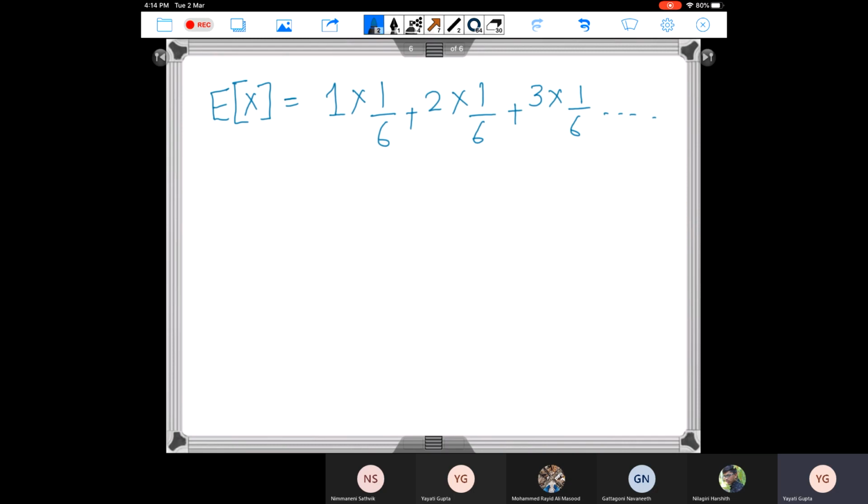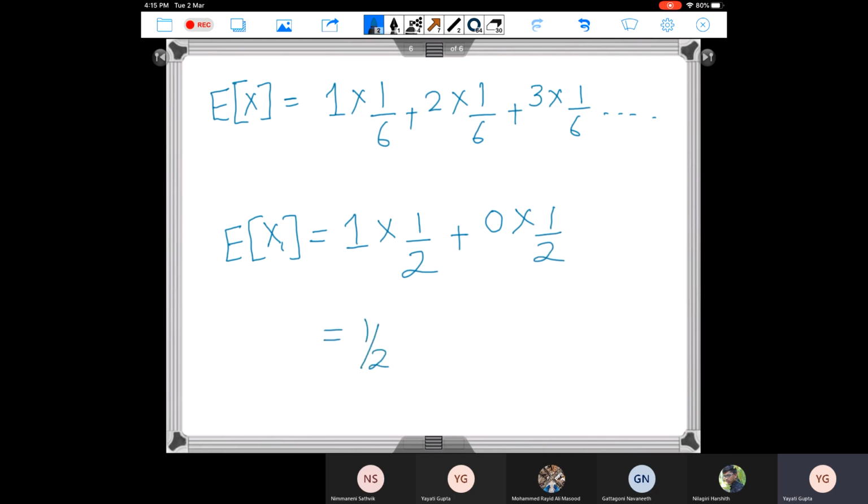Let's say you are doing it for a coin toss and I want to see what is the expected value of this random variable. Let's say I have assigned 1 to head and 0 to tail, right? So 1 to head, and what is the probability that you see head? It is 1 by 2, plus 0 for tail. What is the probability that you see a tail? It's again 1 by 2, and you end up getting a half here.